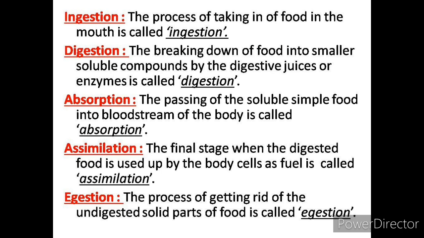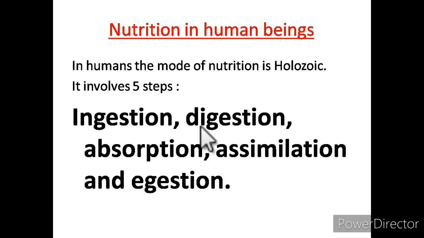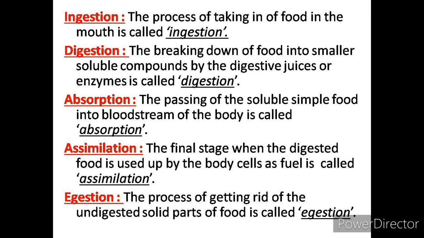So 5 steps are there in human beings for the process of nutrition. First is ingestion, second digestion, third absorption, fourth assimilation, and the last stage is egestion, removal of undigested matter of food.